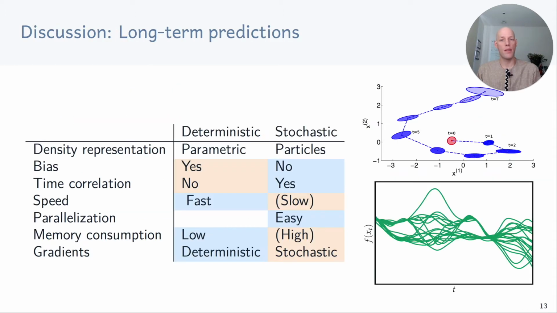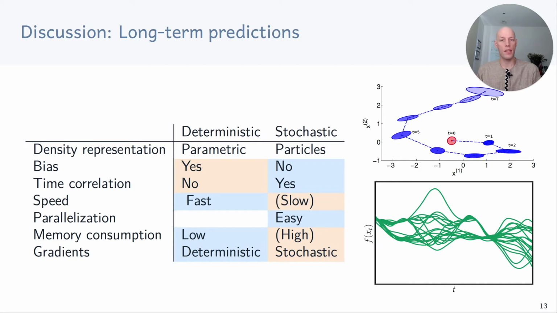Now let's compare these two approaches. In deterministic approximate inference, we represent distributions using parametric forms, for example Gaussians, whereas in the stochastic case, we represent them using particles. This has some implications. The deterministic approach introduces bias, does not properly model correlation between time steps, but it's fast, does not require too much memory, and gradients of the expected loss with respect to some parameters are deterministic.